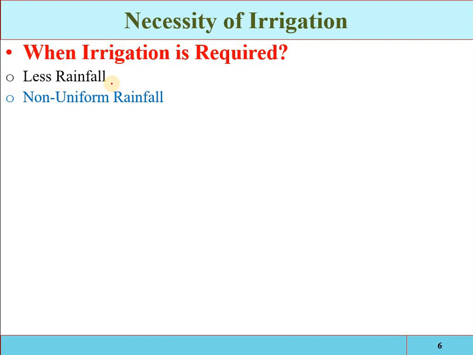So again, if there is variability in the rainfall, both in terms of space and in terms of time, then the artificial application of water will be required.